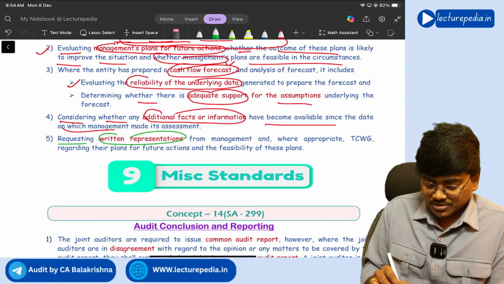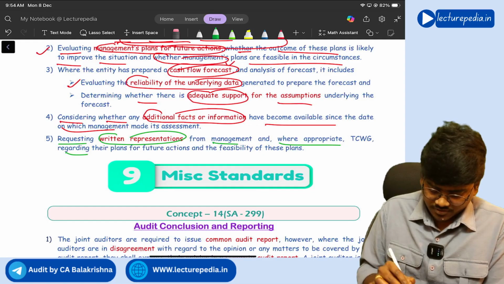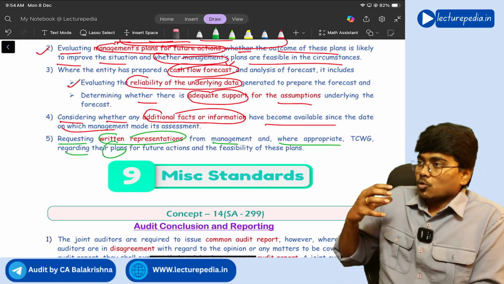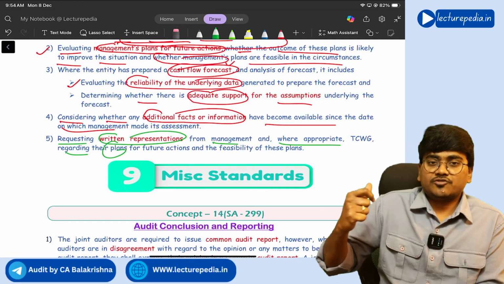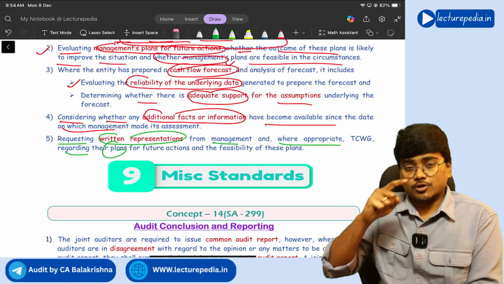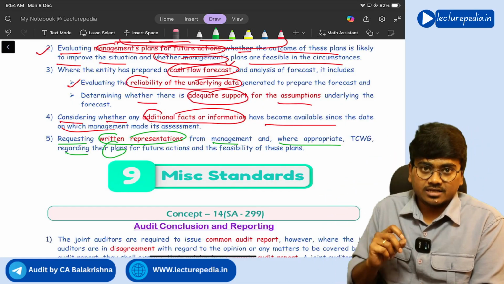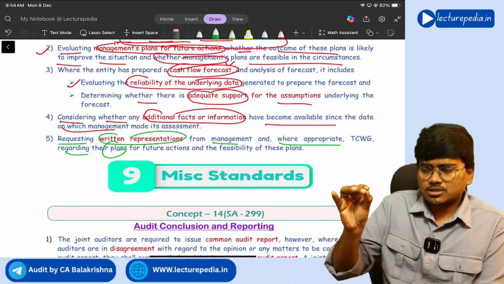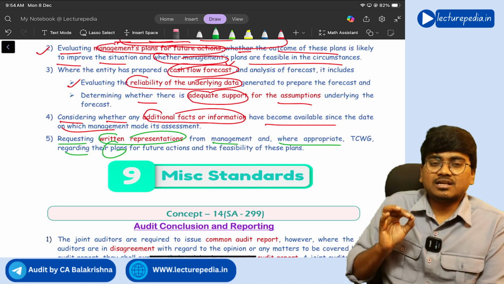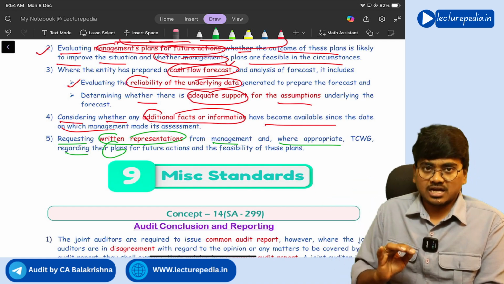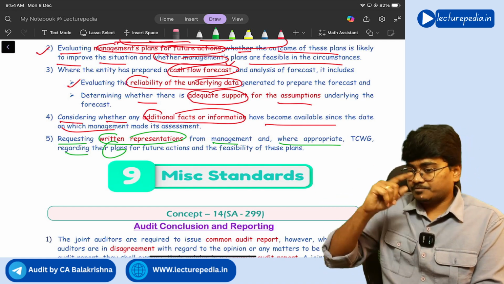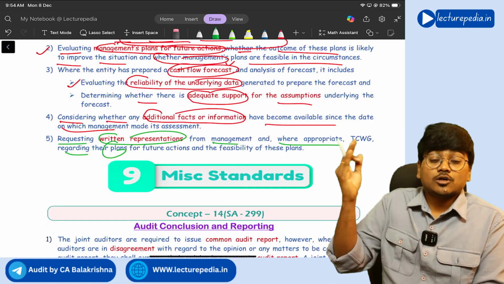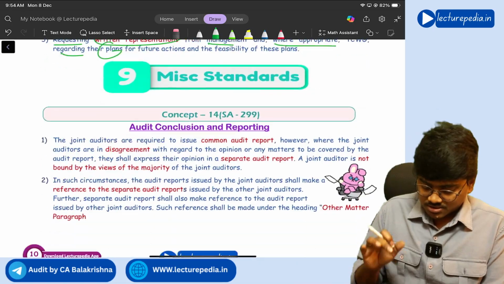Next, request written representation from management, and where appropriate, those charged with governance, regarding their plans for future action. Now management told that we will take this particular future action, we have this plan to overcome that uncertainty, right? Now the auditor needs to ask management, okay management, you are saying you have plans, give me a written representation that you will be able to implement these particular plans in the future. Understanding? Yes.